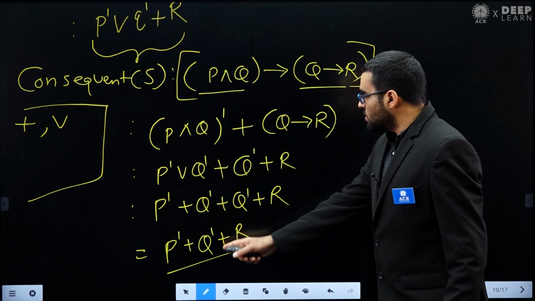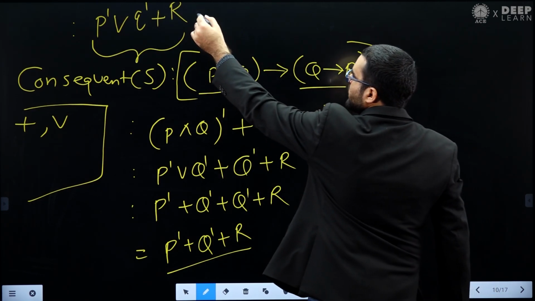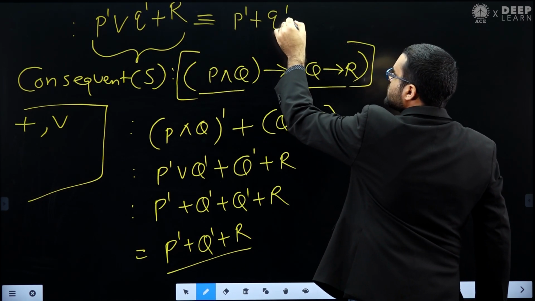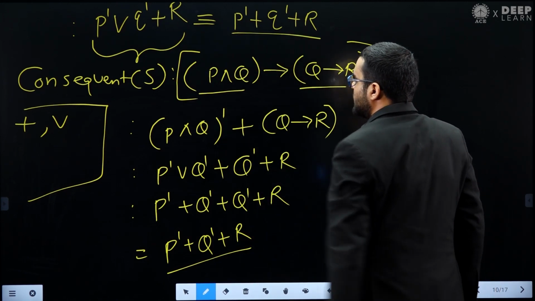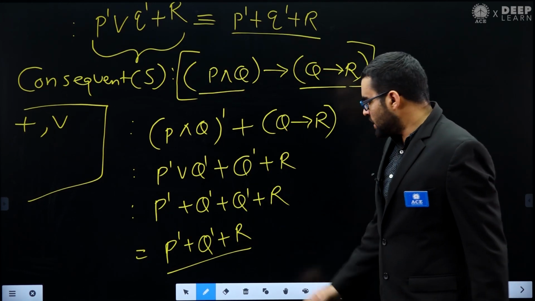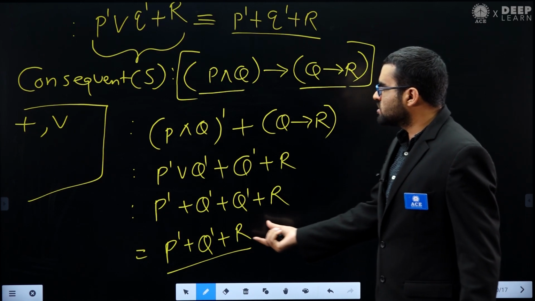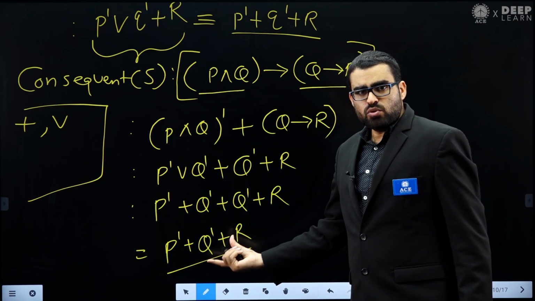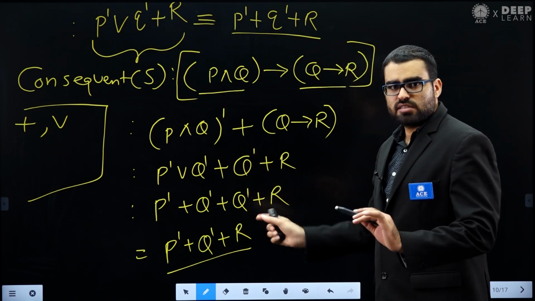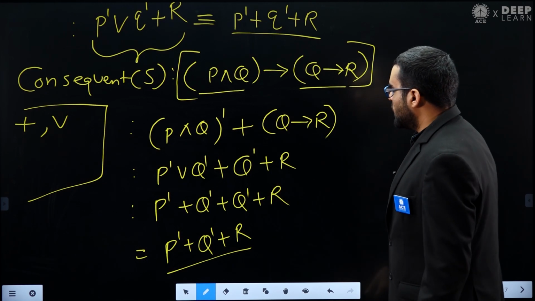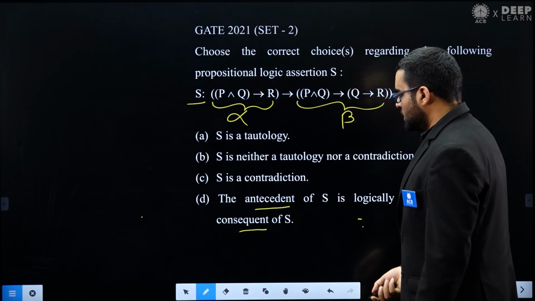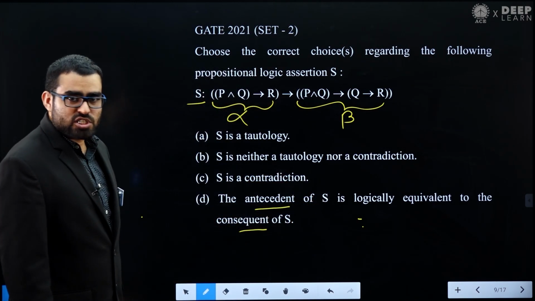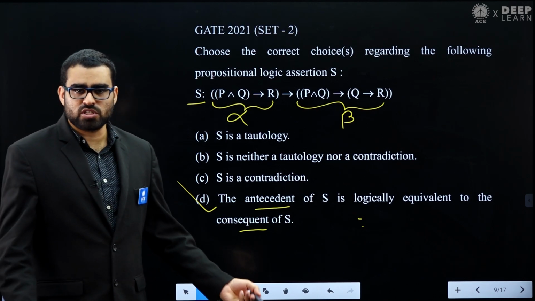You can notice that this is the same as this, because this is our antecedent. What is our antecedent? This is P dash plus Q dash plus R. You can notice that the antecedent of S is exactly the same as the consequent of S. So the antecedent of S is equivalent to the consequent of S, both are equivalent, and hence you can say option D is correct. Option D says the antecedent of S is logically equivalent to the consequent of S. So this is true because both are logically equivalent.